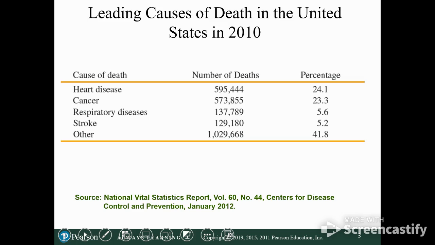Leading causes of death in the United States. Heart disease had 595,441, which is 24.1% of the deaths in the United States. Cancer had that. Respiratory diseases like that. Stroke had that. Other is that. Okay? And hopefully those all add up to somewhere around 100.